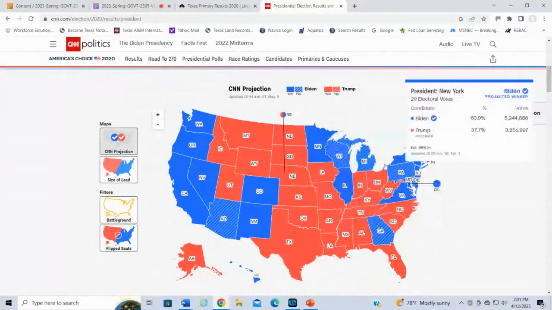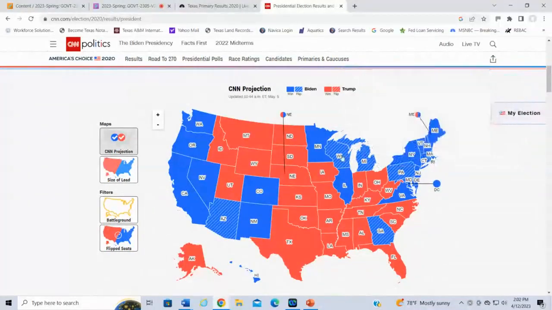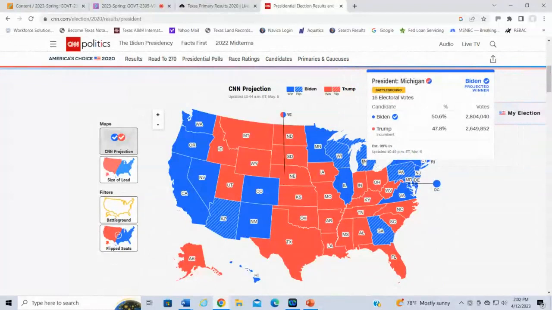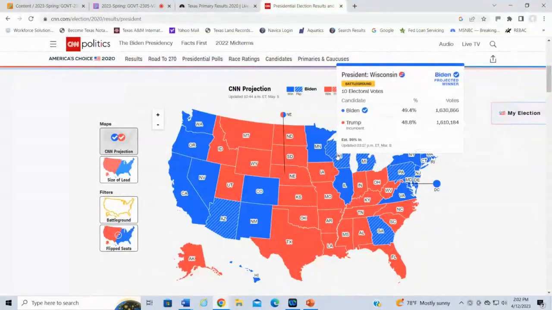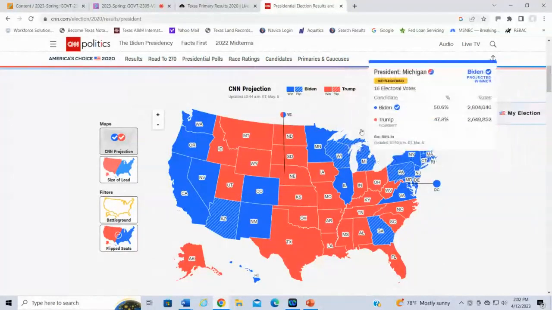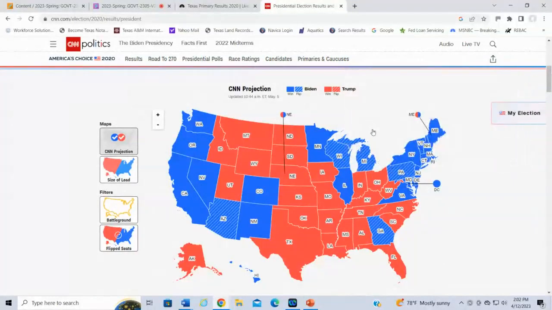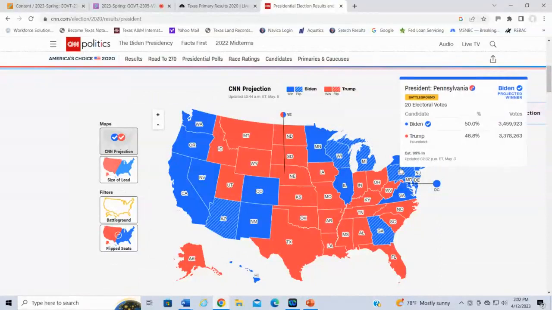In 2016, Trump was able to win these three states that were the main states that gave Trump the election: Pennsylvania, Michigan, and Wisconsin. Trump was able to win these states in the Rust Belt. He was basically able to sweep the Rust Belt states. However, in 2020, Joe Biden won these states back. That's why there's the cross-hatching lines, right? This was a flip, right?